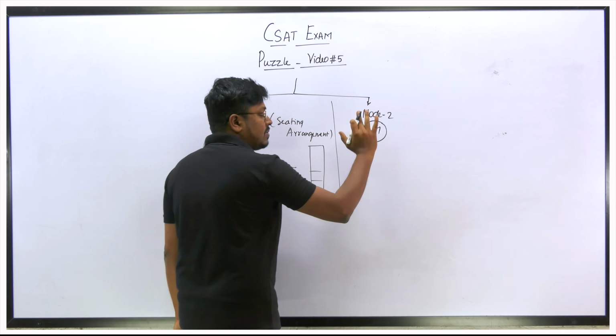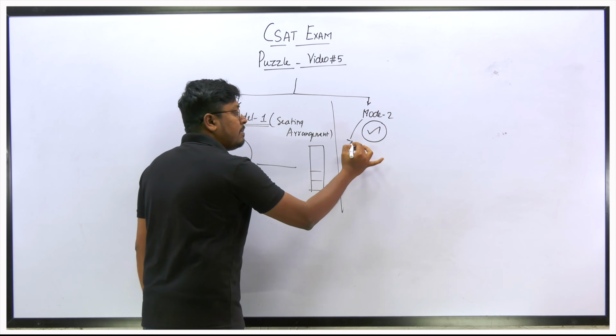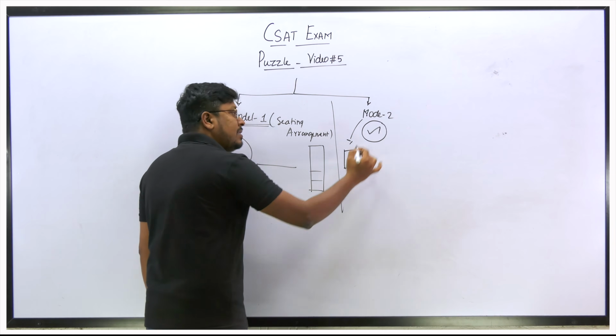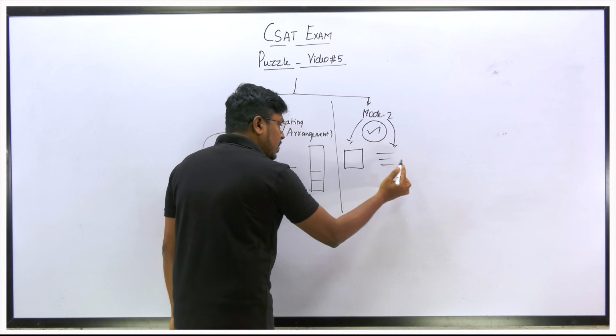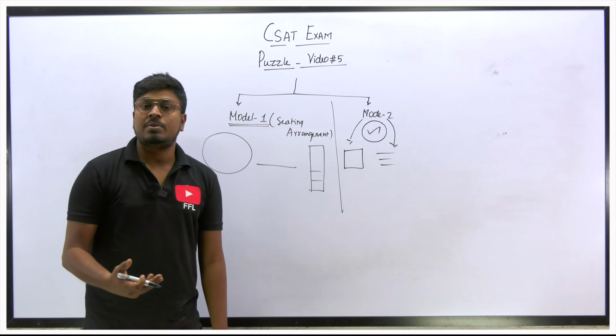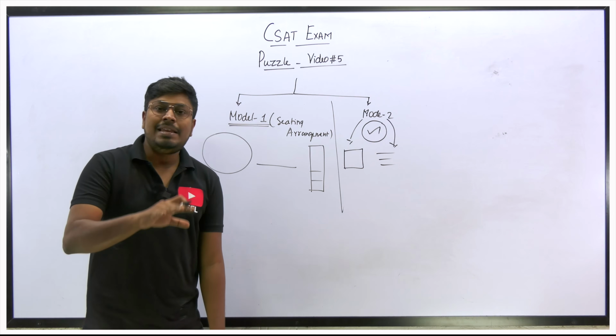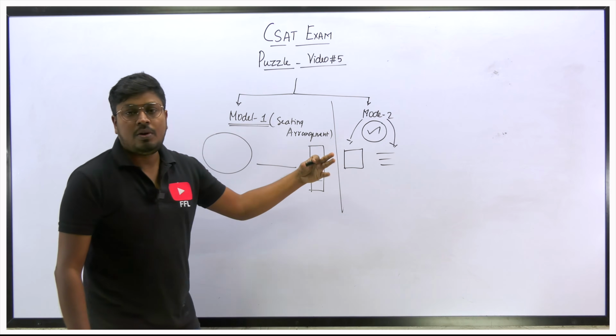You can solve them on your own, either by using a tabular column, or by reading the passage line by line, taking notes, and getting the answer. So model 2 puzzle questions do not have any perfect format to solve. Got it? You can solve in your own way.